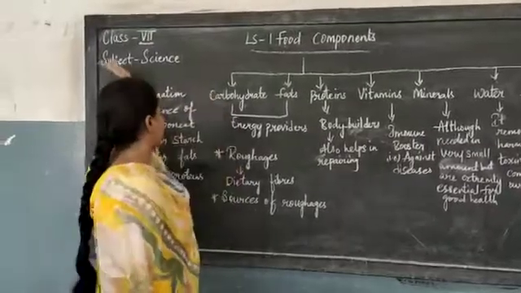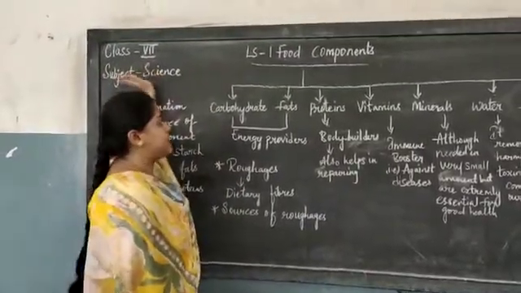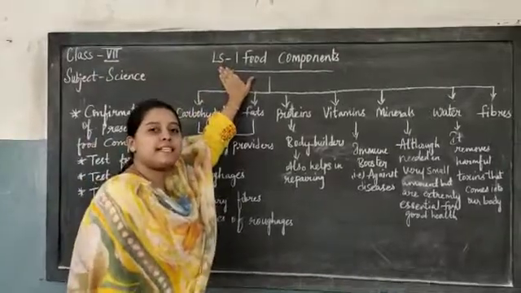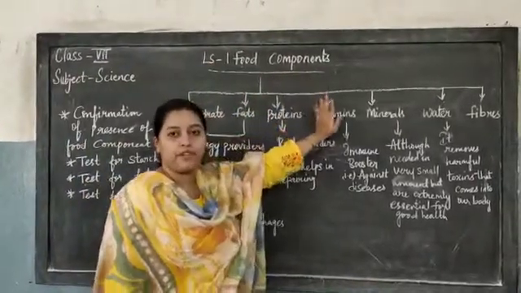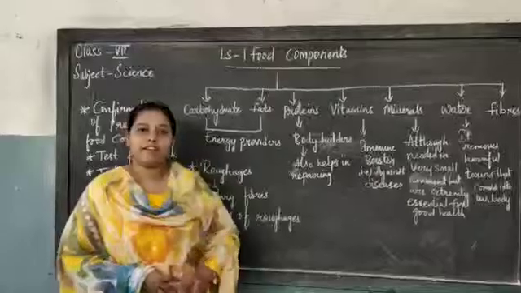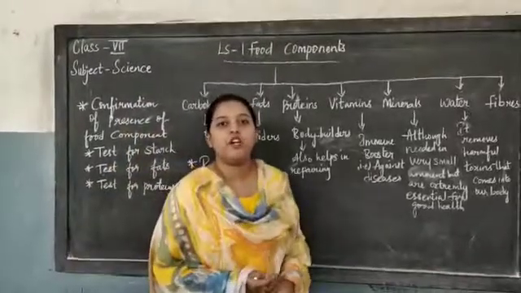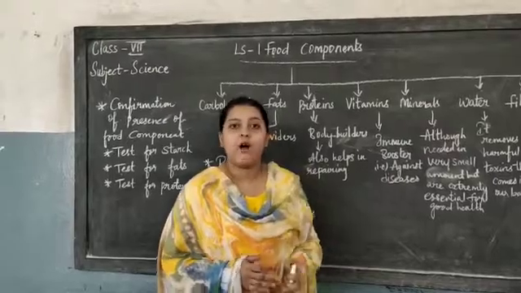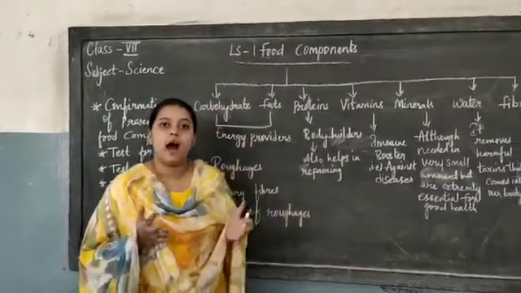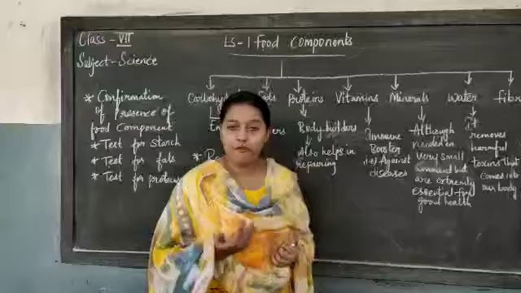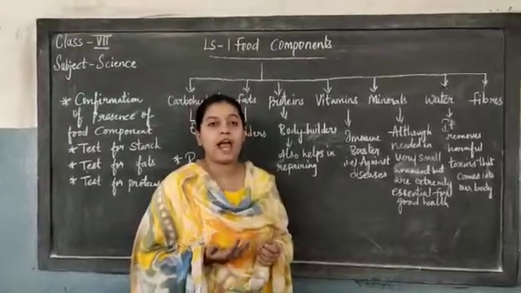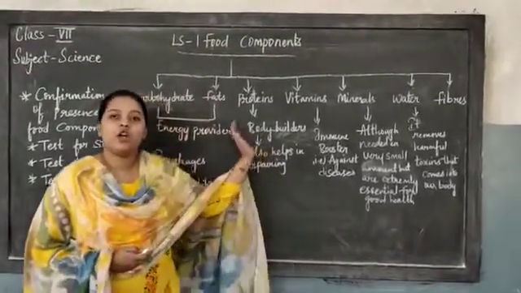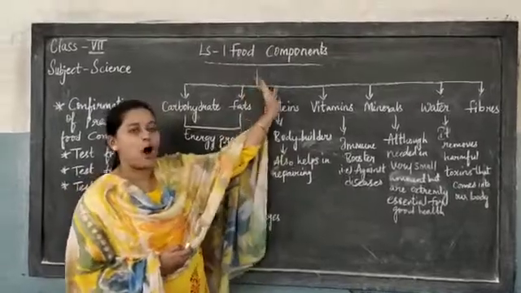This topic, your class 7 subject science. Today's topic is lesson number 1, food components, children. In your previous class, you all have learned from where you are getting food, why is food necessary, why do we eat food, how is food being processed, how it is being preserved, what type of preservatives are added to the food, and so on. In this topic, you are going to learn about food components, children.